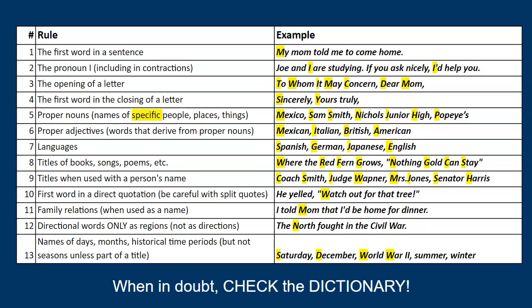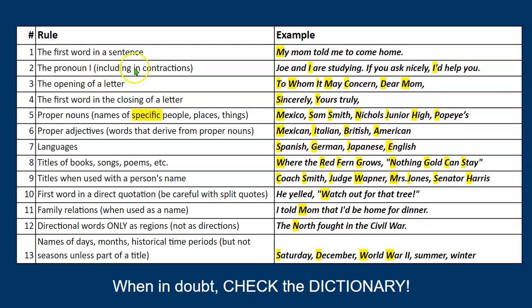be important. First of all, let's talk about this rule sheet that you have. The majority of these rules are not new to you. The majority of these rules you have been working with since the beginning of school. Like the first word in the sentence is always capitalized. So notice you have a rule over here. They're numbered, there are 13. And then there are examples over here so that you can kind of see what it should look like in practice. So the first word in a sentence is always going to be capitalized.